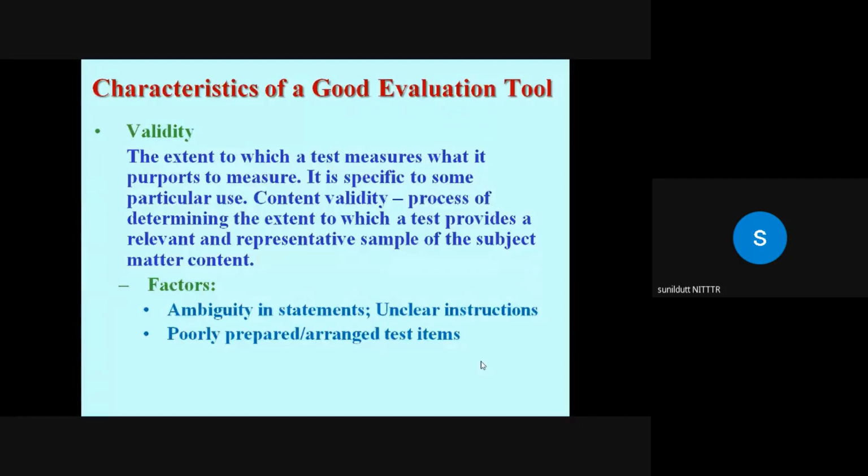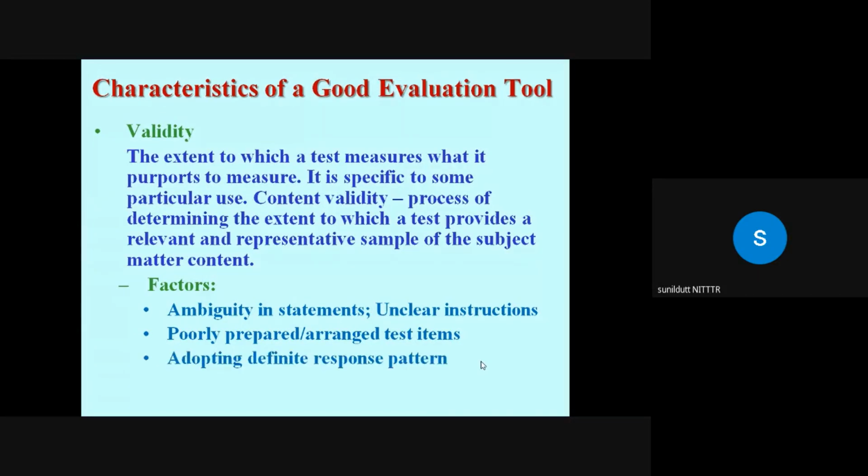And the test items are sometimes arranged in order of difficulty, with the easiest item first. So friends, placing difficult items early in the test may cause students to spend too much time on these and prevent them from reaching items they could easily answer.